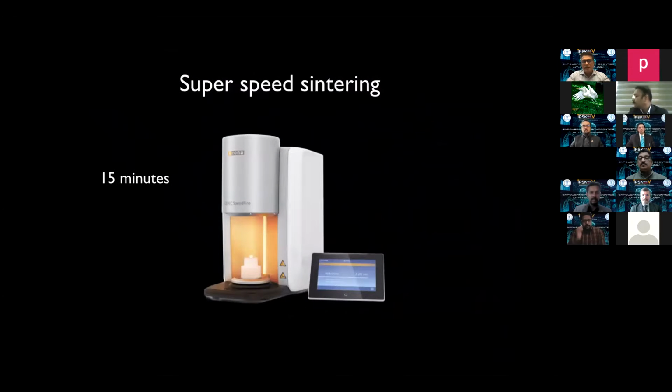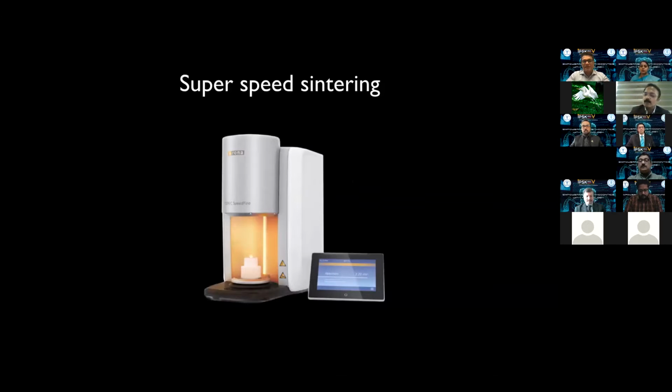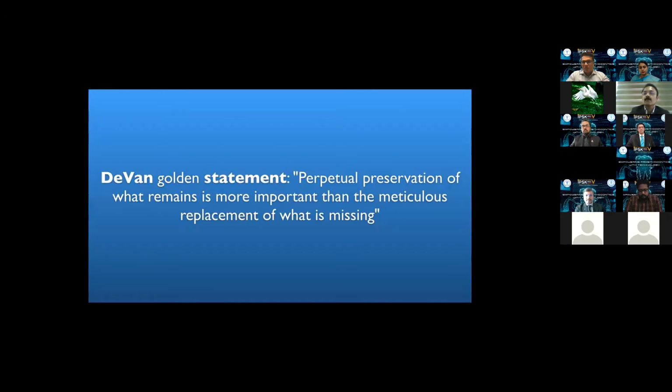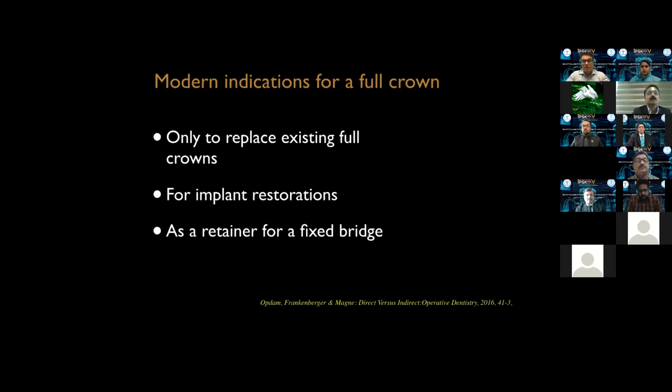And then you have the ability to sinter zirconia in less than 15 minutes. Traditionally, zirconia would take a few hours to sinter, and now with the advent of super speed sintering, it has brought zirconia to the chairside CAD CAM table, and we can deliver a full contour zirconia crown in less than 1 hour. As Dr. Koshi rightly introduced, today's lecture is going to focus on the principle that Dr. Divan gave almost close to 100 years back, that it is the perpetual preservation of what remains rather than meticulous replacement of what is lost.